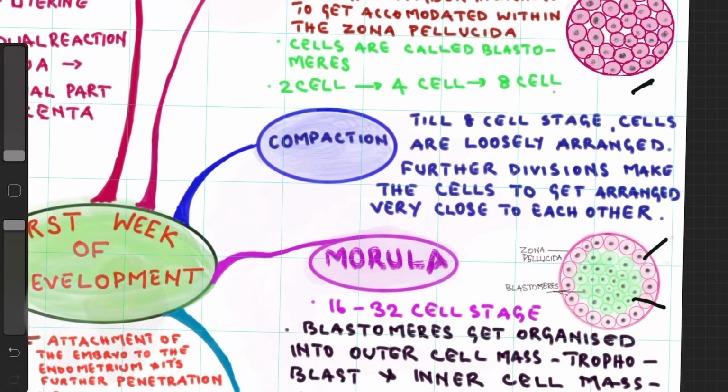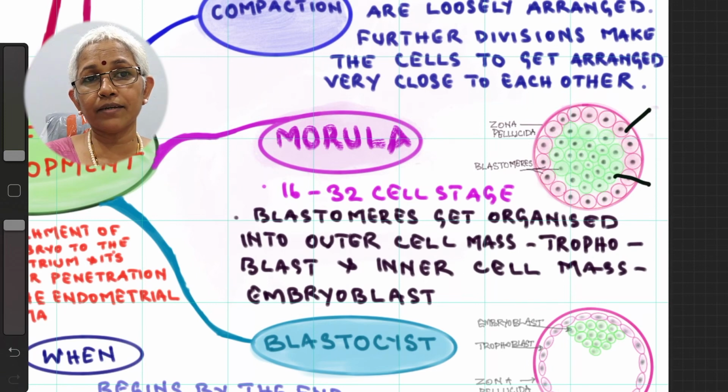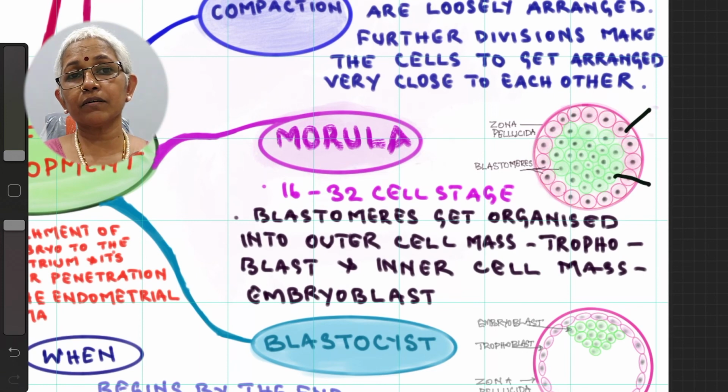Now the next stage is the morula. Morula is the stage where you get 16 to 32 cells, that is 16 to 32 blastomeres. At this stage, it becomes separated into two distinct groups of cells, the outer cell mass and the inner cell mass. The outer cell mass will be at the periphery and the inner cell mass will be in the center of the morula.